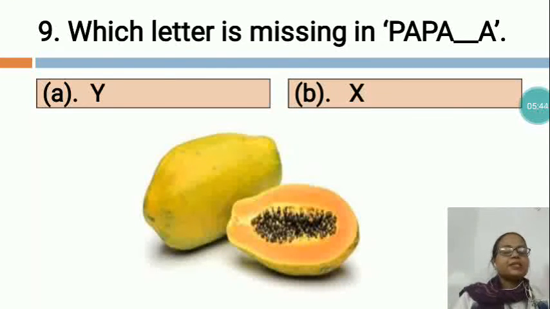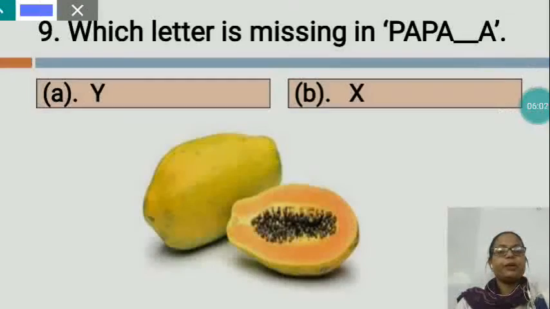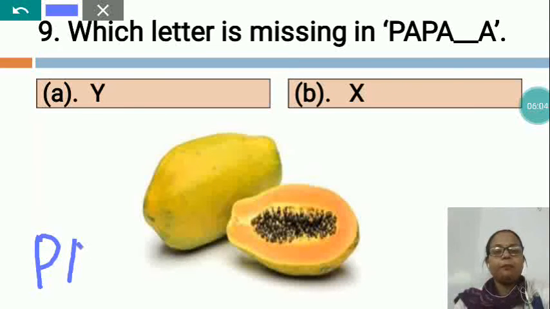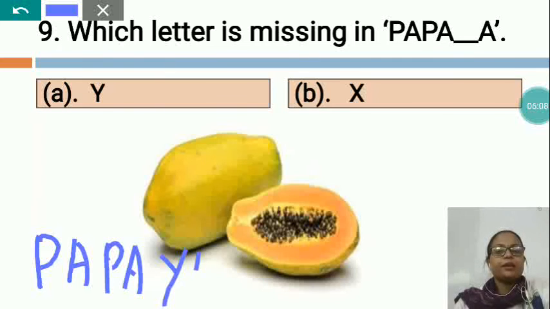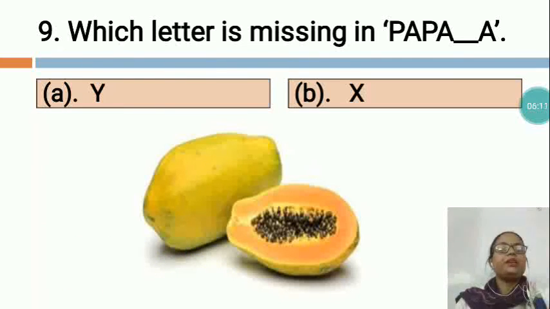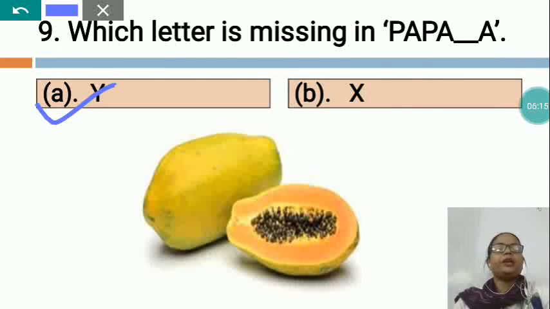Papaya has a slightly sweet taste. They are also a good source of vitamins. Many people eat papaya at breakfast. Unripe papayas can be cooked and eaten as a vegetable. Now, what is the spelling of papaya? P-A-P-A-Y-A. Papaya. So, which letter is missing? Y is missing. So, we will take option A, Y.